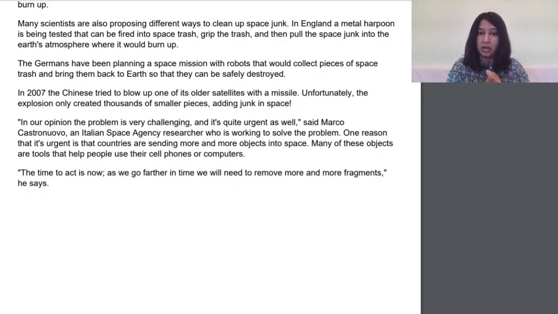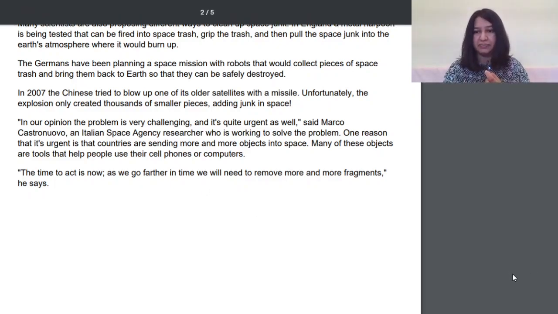"In our opinion, the problem is very challenging and it's quite urgent as well," said Marco Castronuovo, an Italian space agency researcher who is working to solve the problem. One reason that it's urgent is that countries are sending more and more objects into space. Many of these objects are tools that help people use their cell phones or computers. The time to act is now. "As we go farther in time, we will need to remove more and more fragments," he says.